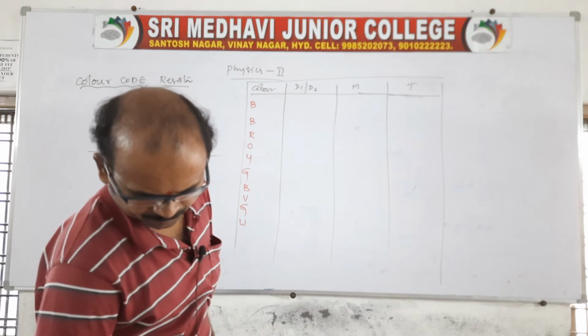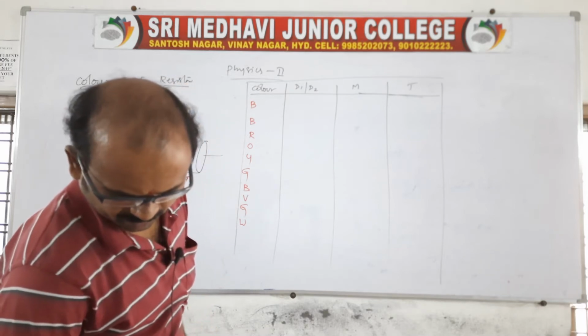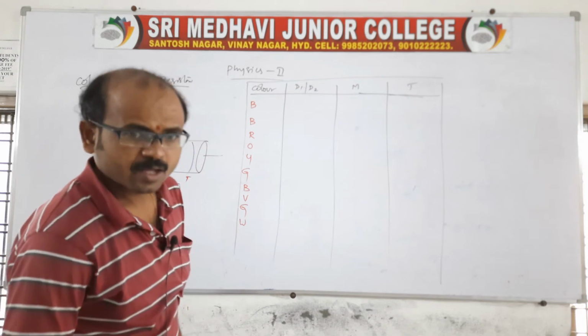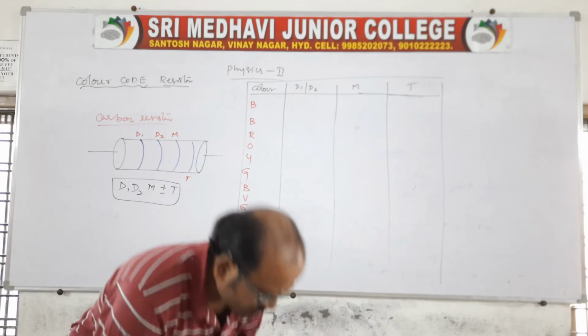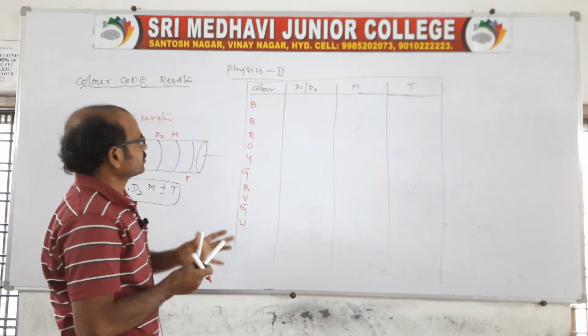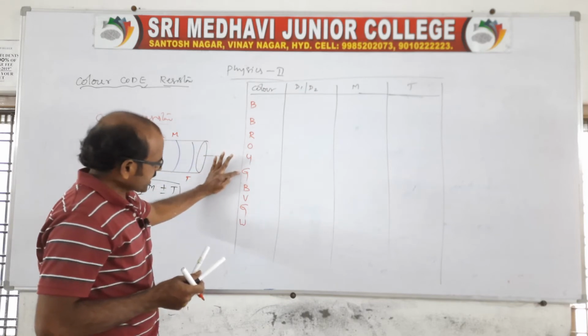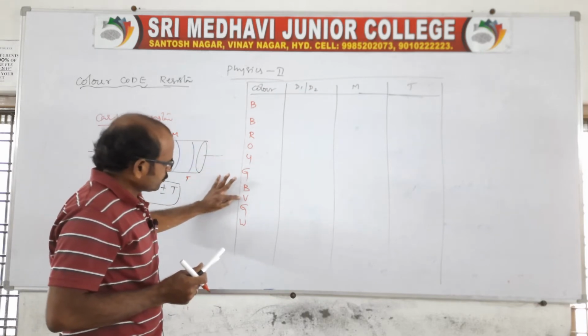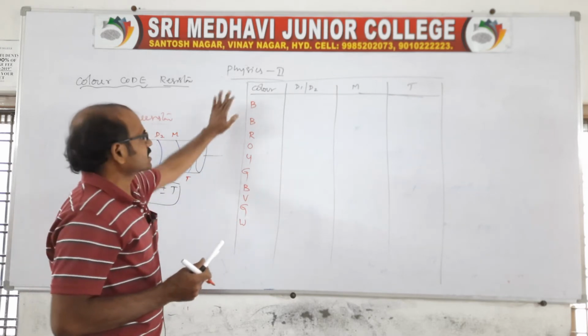The colors will be given like this. Clear? First one, B B ROY. Everyone remember it like this: B B ROY, Great Britain, Very Good Wife. These are the colors we should remember.